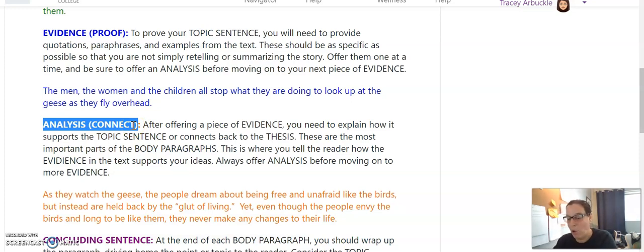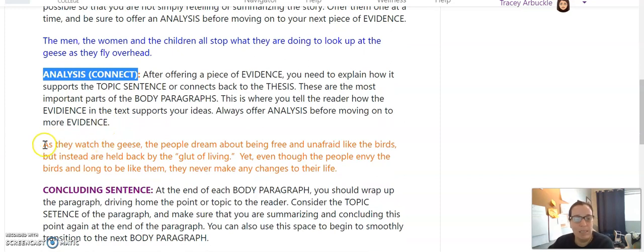Talking about how people are longing for things but don't ever do anything about it. That's what the thesis had said. Okay, so this person says, as they watch the geese, the people dream about being free and unafraid like the birds, but instead are held back by the glut of living. Yet, even though the people envy the birds and long to be like them, they never make any changes to their life. So this is very, very connected to our thesis.